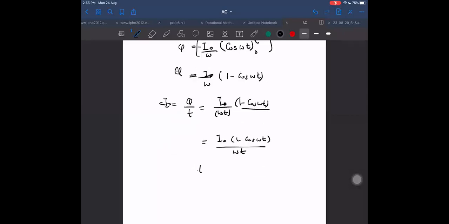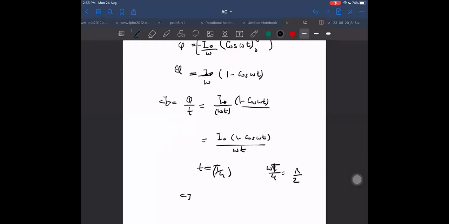Now I have asked you when t is equal to T by 4. For that, omega into T by 4 is equal to pi by 2. Then the average value comes out to be 2 I naught by pi.